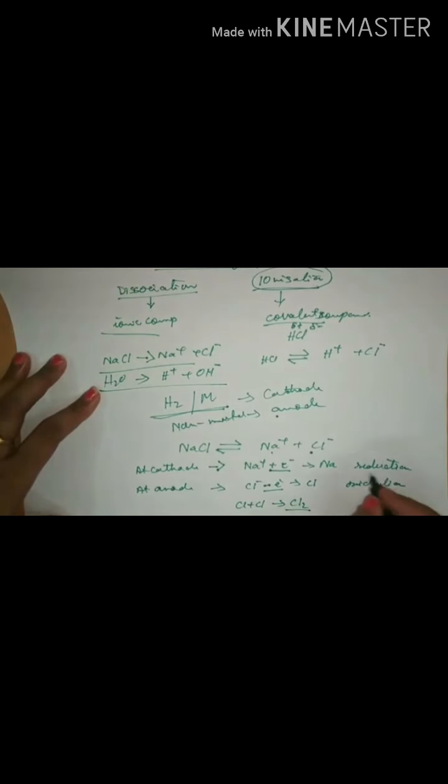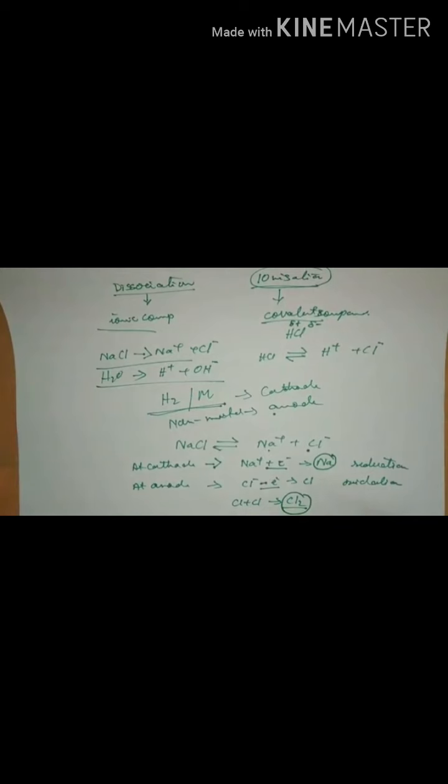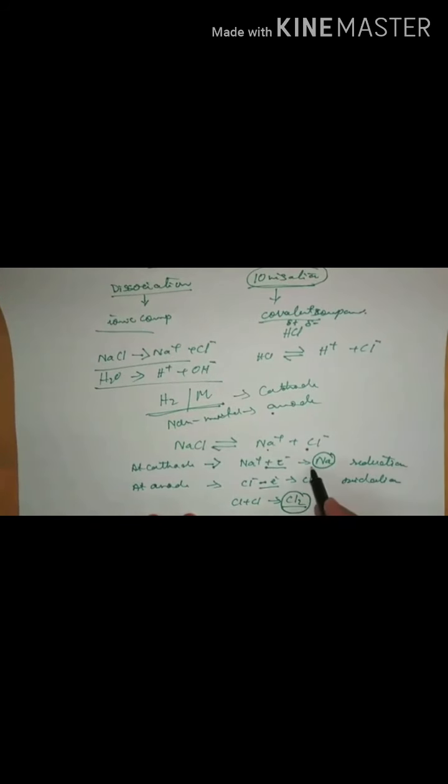So at the cathode, what do you get? Sodium metal. And at the anode, what do you get? The chlorine gas. As an observation, you can say that a gas is released at the anode, whereas mass increases, metal deposition is seen at the cathode. Suppose there is one observation question. So let's proceed further. So we all know about this then.